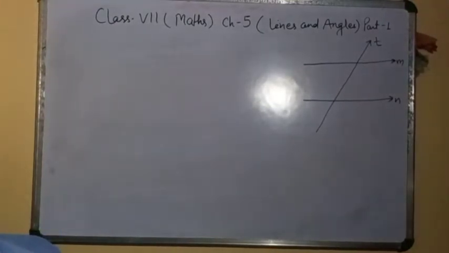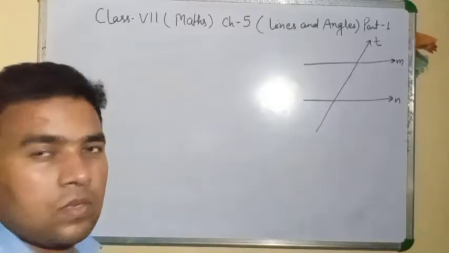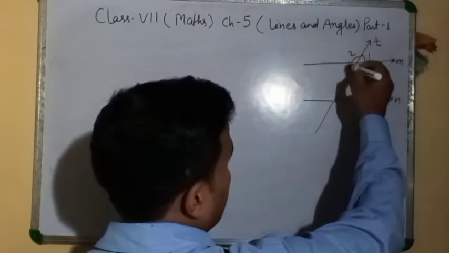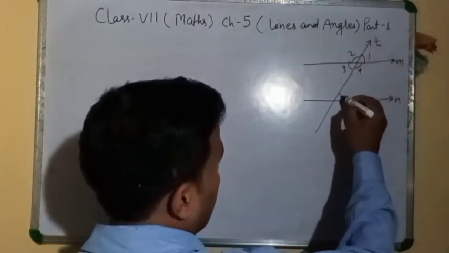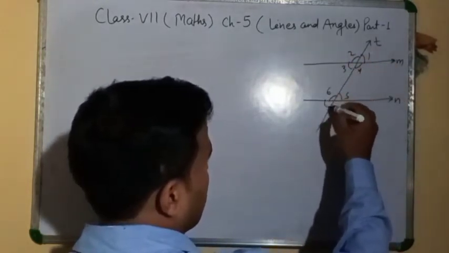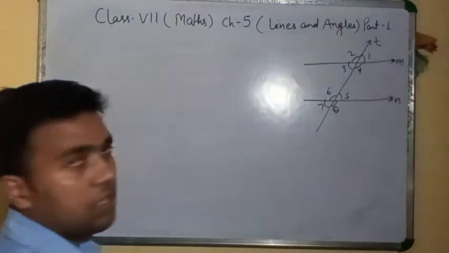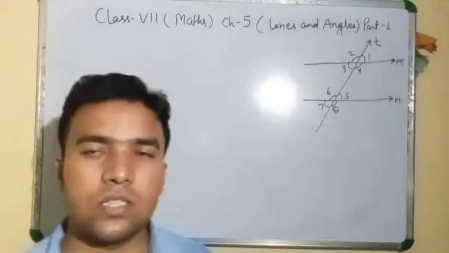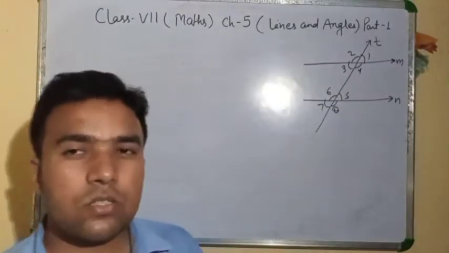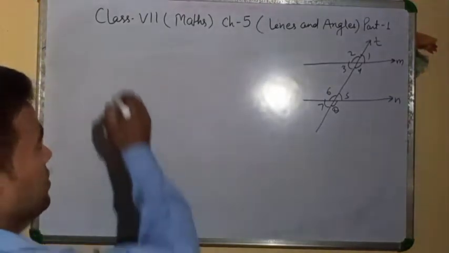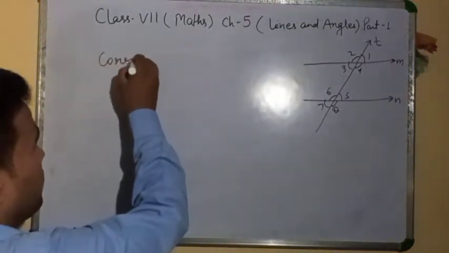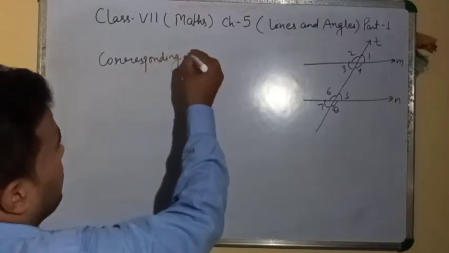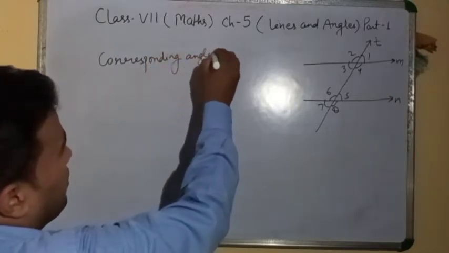Angles 1, 2, 3, 4, 5, 6, 7, 8. Clear? Here so many angles are given: 1, 2, 3, 4, 5, 6, 7, 8. Clear? So here are corresponding angles. First of all, I will tell you the types of angles.